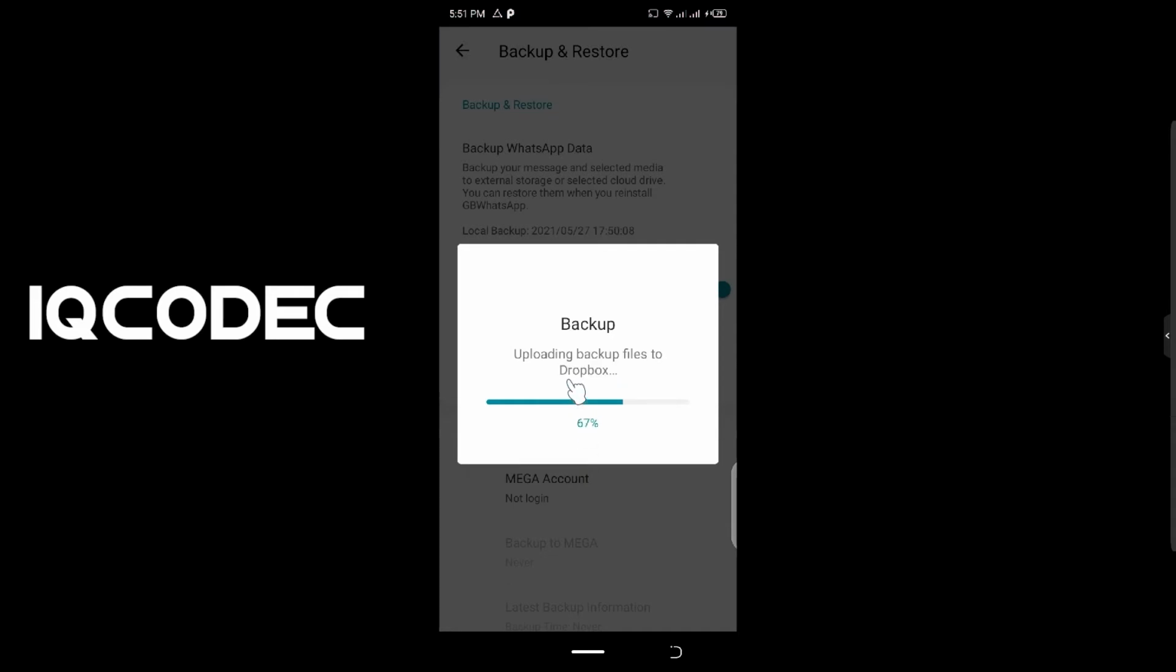Okay, so now you can see it is uploading backup files to Dropbox. You can see it is with one click that we're able to do this. Just wait for this uploading process to be done, and I'm going to come back to the video.